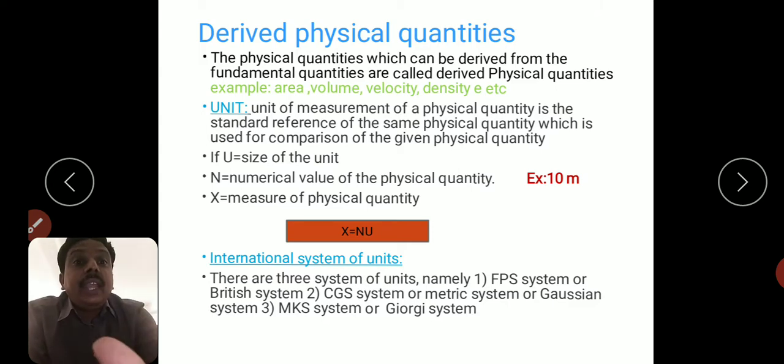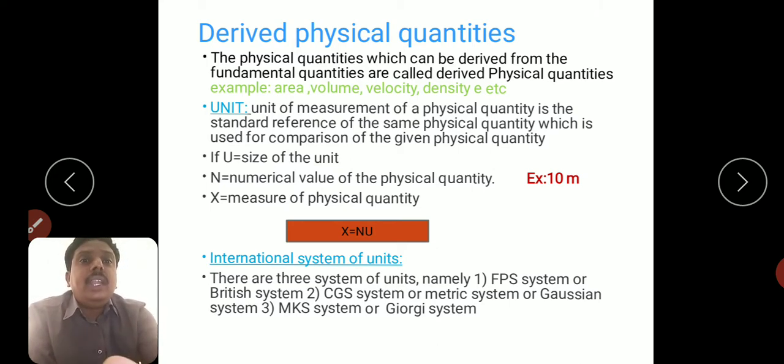Here L is equal to 10 meters, so L is the measure of the physical quantity. Generally any physical quantity we can write as X is equal to nu. X is the physical quantity, n is the numerical value of the physical quantity, and u is the size of the unit, or simply we can say size.